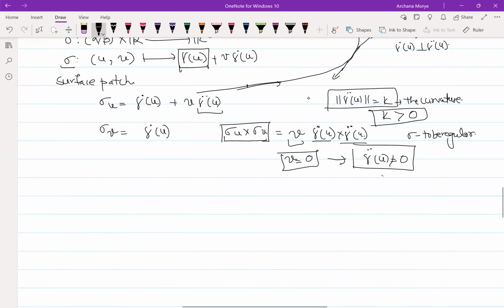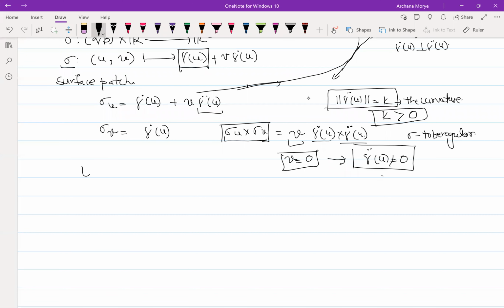So remember that if you want this tangent developable surface, the first thing we do is remove the curve from there, and then we just take those tangent planes. That is what our surface is. Another thing we need is curvature to be strictly greater than 0 for all the points. Those are all our conditions. Suppose we assume all these conditions hold, then what is the first fundamental form? Can you tell me now?